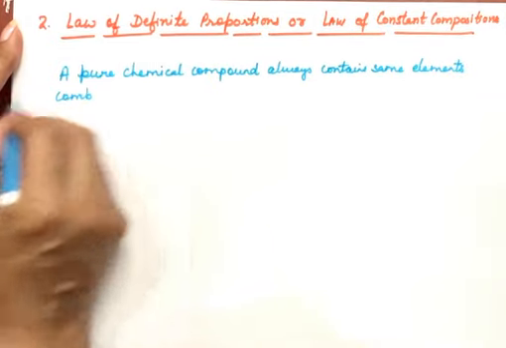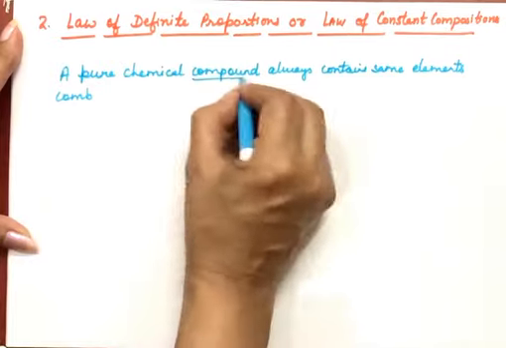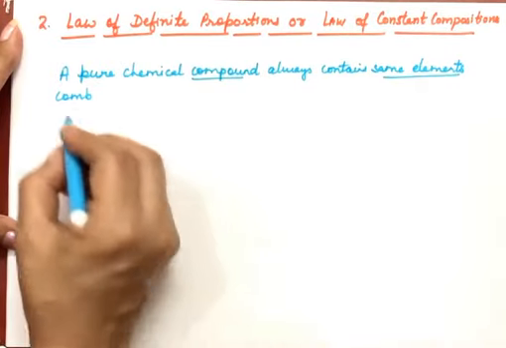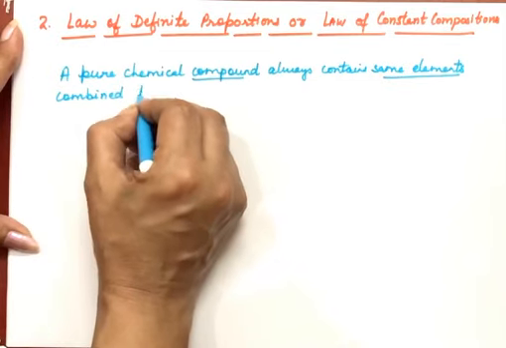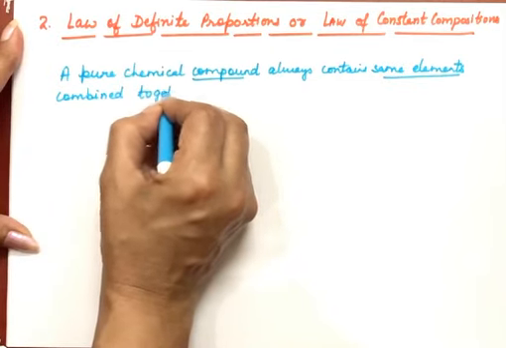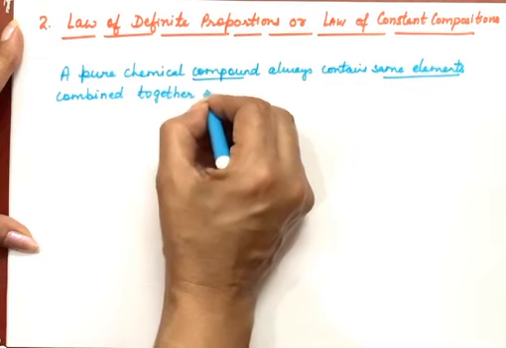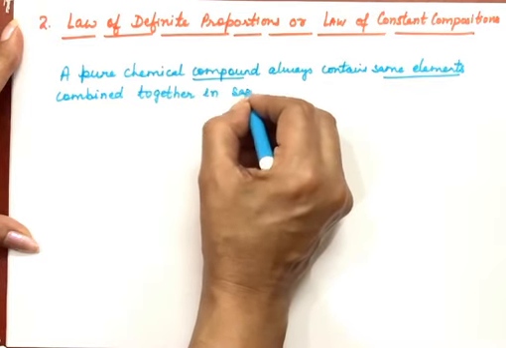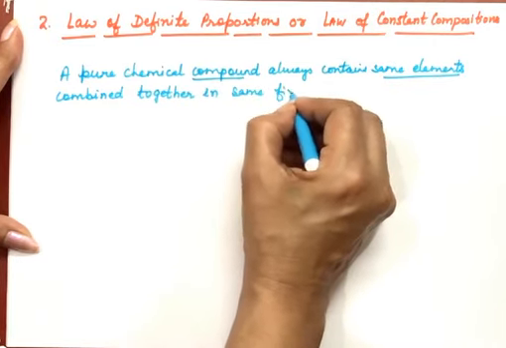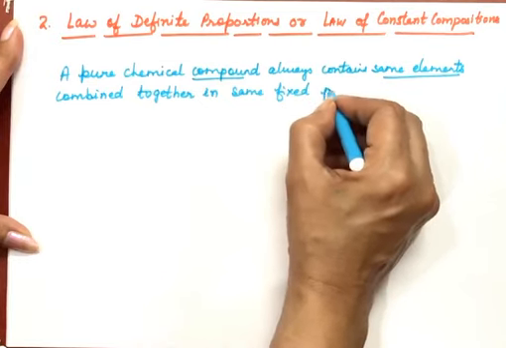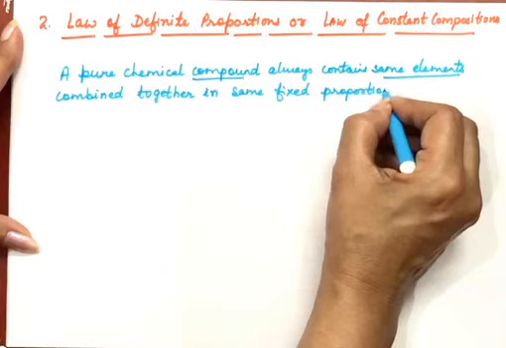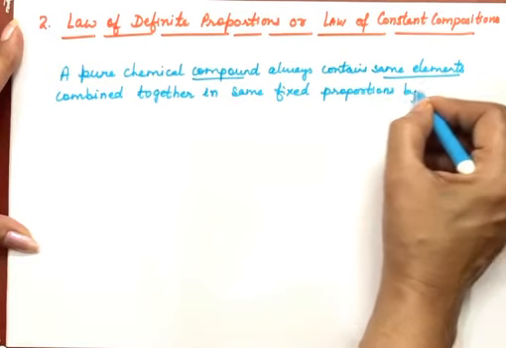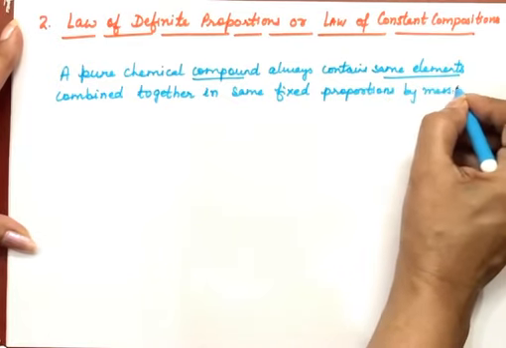So the first part of the statement is this, that any compound we take is always made up of the same elements. Now the second part of this law is, these elements always combine together to form that compound in the same fixed proportion by mass. They always combine in the same fixed ratio by their mass. So the ratio we have to take is of their masses.